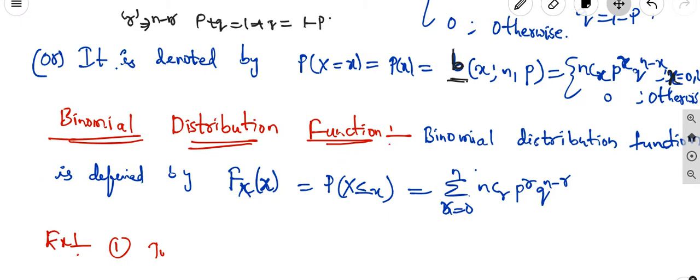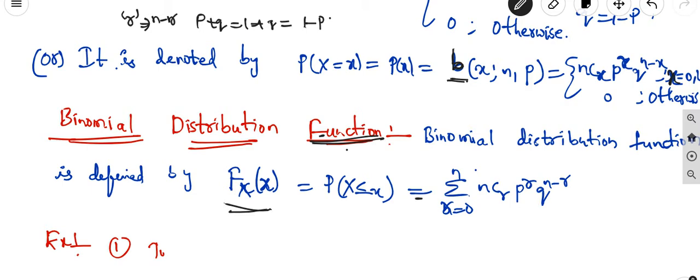Next definition: the above definition is also said to be the discrete distribution. It is the binomial distribution function. The function is denoted by capital F of the random variable capital X, in that small x is the number. In the binomial distribution, the function is defined by capital F of x equal to the probability of X random variable less than or equal to small x, where small x means 0, 1, 2, 3 in that case.